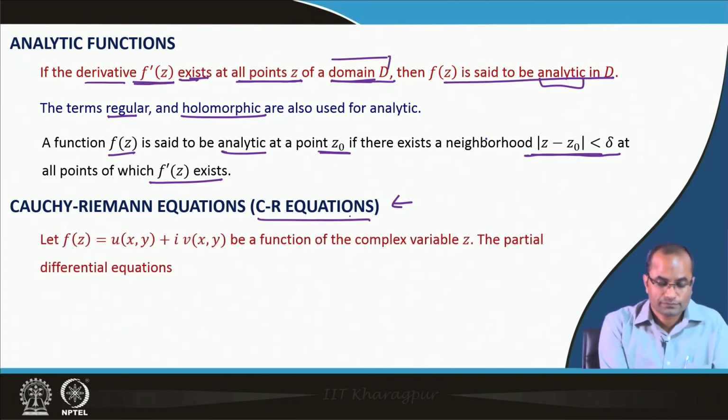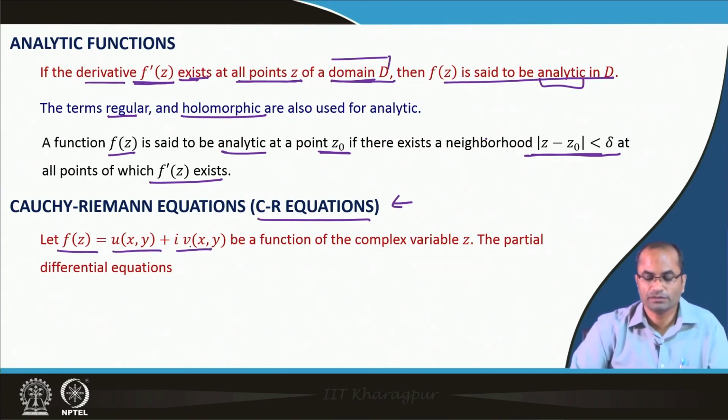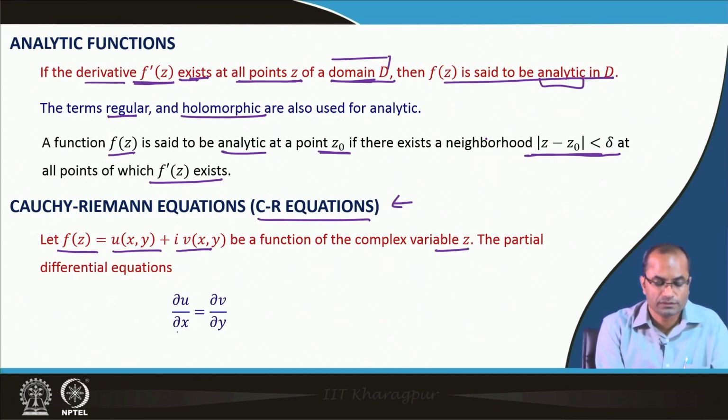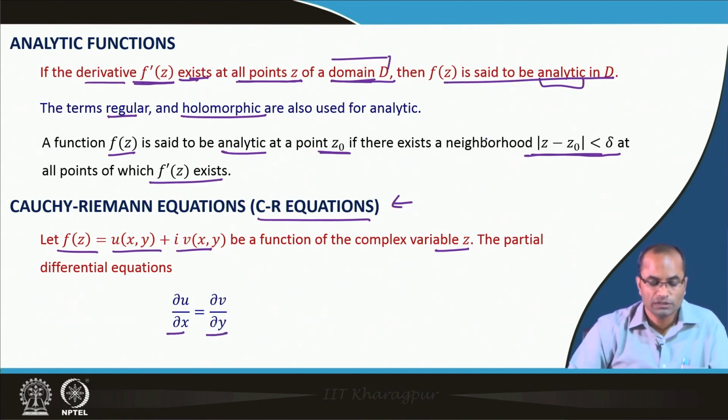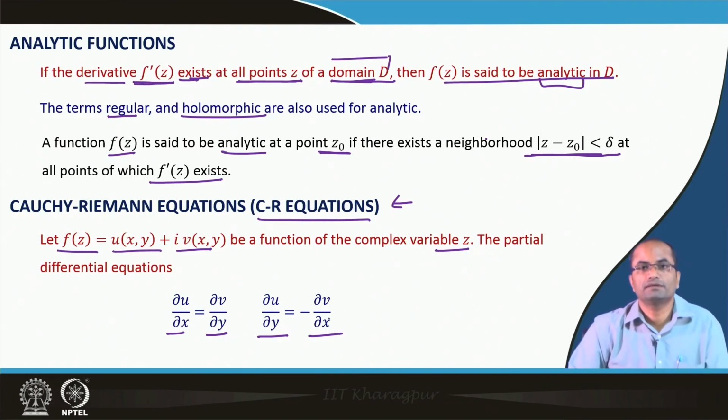So, here is the statement. If f z equals u x y plus i v x y is a function of complex variable z, then the partial differential equations u x, the partial derivative of u with respect to x, is equal to the partial derivative of v with respect to y, and the partial derivative of u with respect to y is equal to minus the partial derivative of v with respect to x.